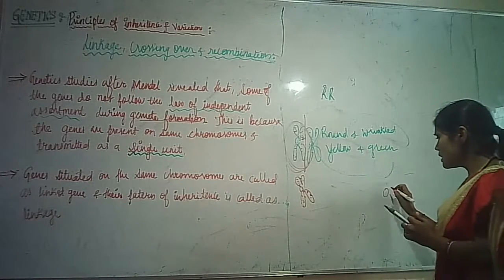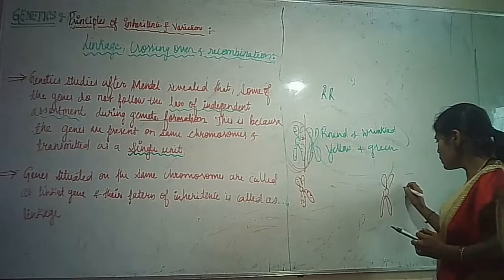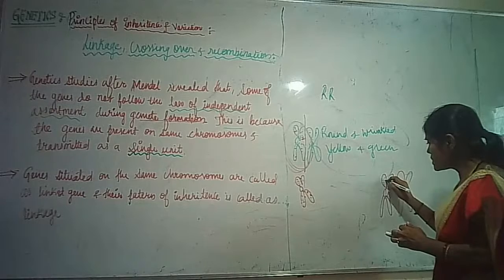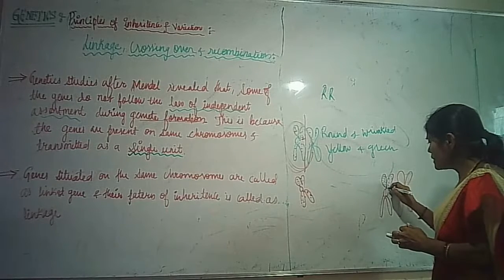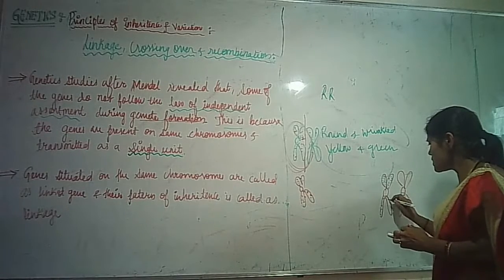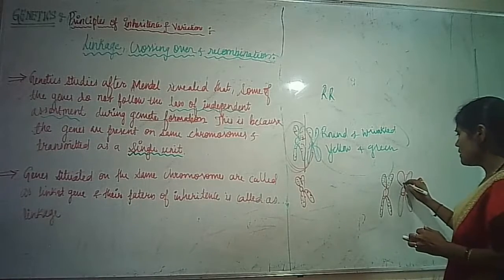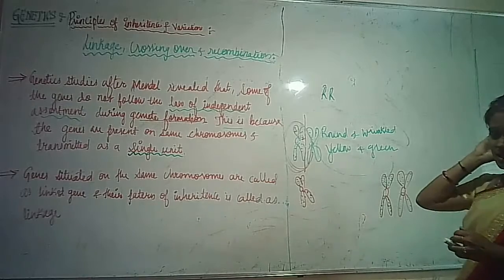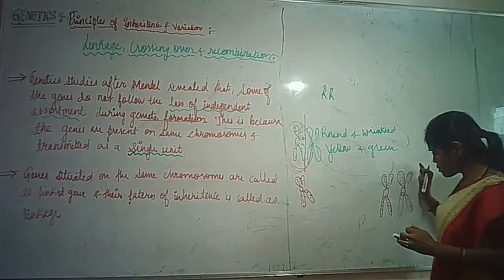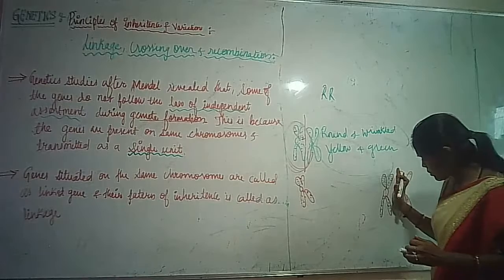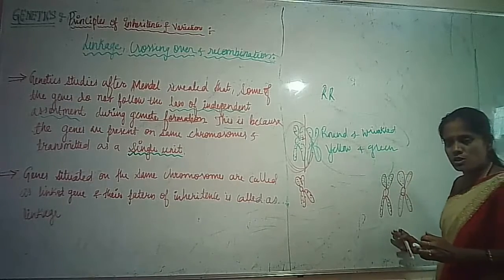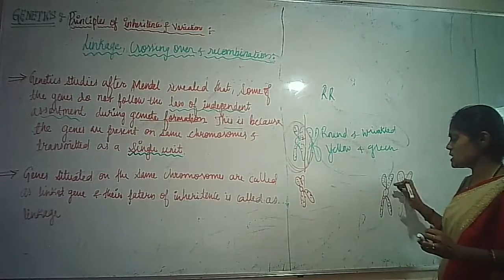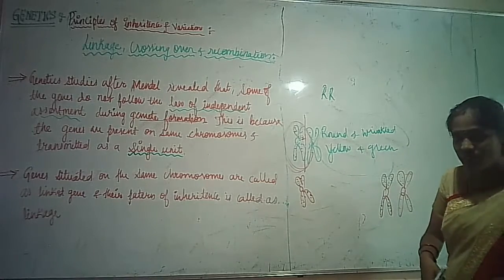If you compare two different chromosomes, in one chromosome we see genes located as a single unit, and most of the genes are getting transferred to the next generation. In the other chromosome, the whole set of genes is transferred as a unit.